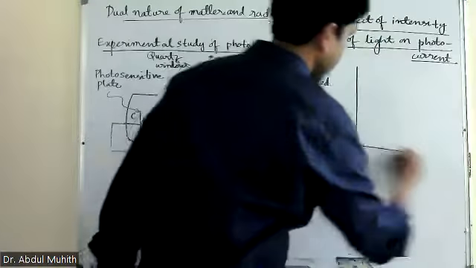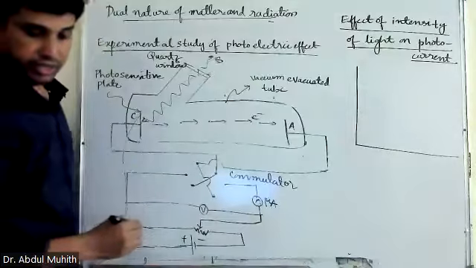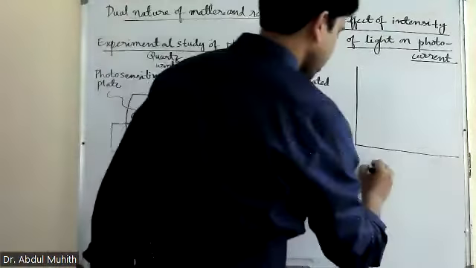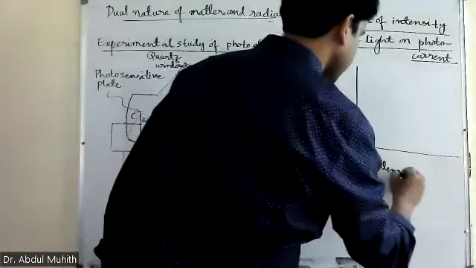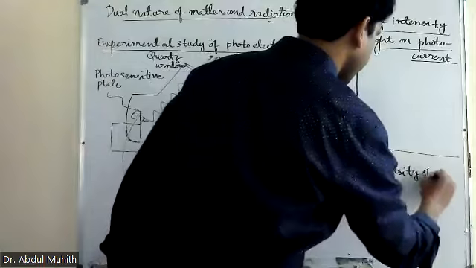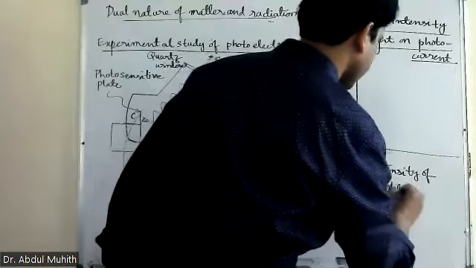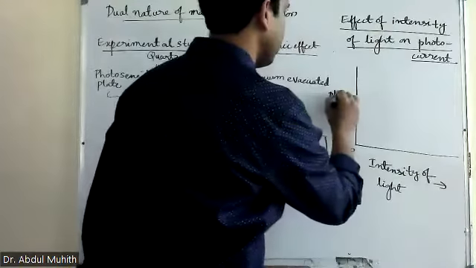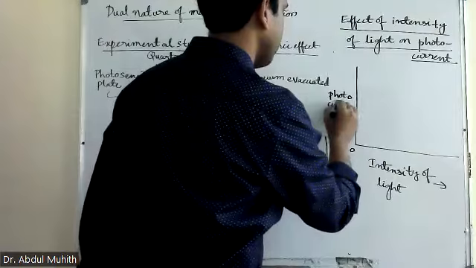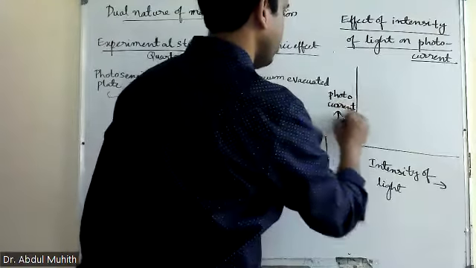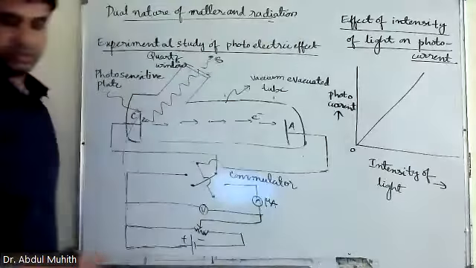Now, suppose this is the graph. Here we have intensity of light versus photocurrent. Now, you see this graph is like this.